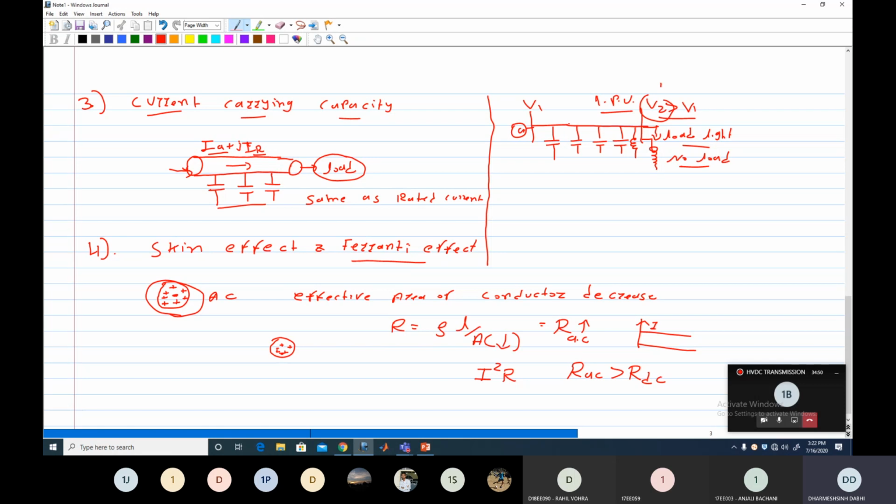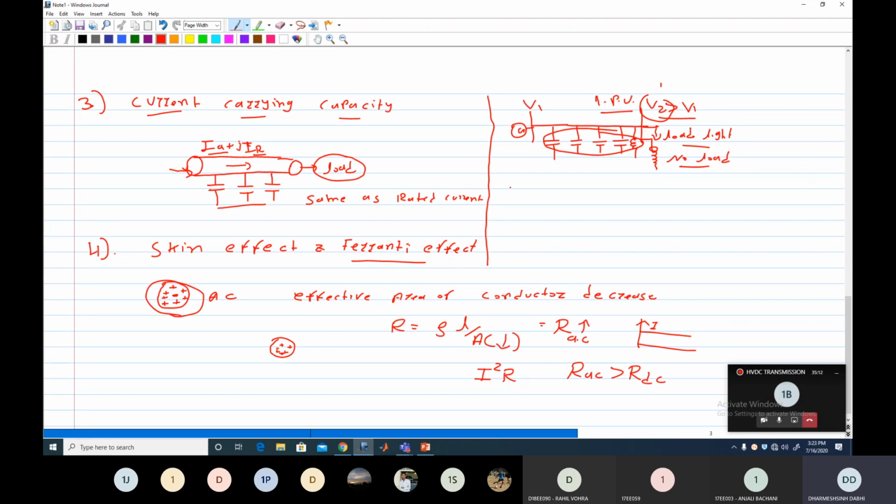Clear? So because of this Ferranti effect that increases the losses, this is a limitation of HVAC line. Again, this Ferranti effect is not possible in the DC line because there is no charging capacitance formed in the DC cable. So this is the advantage.